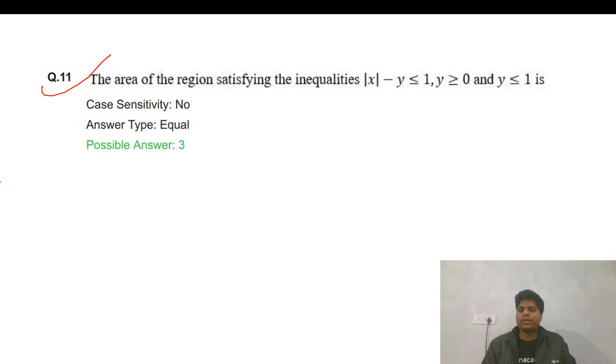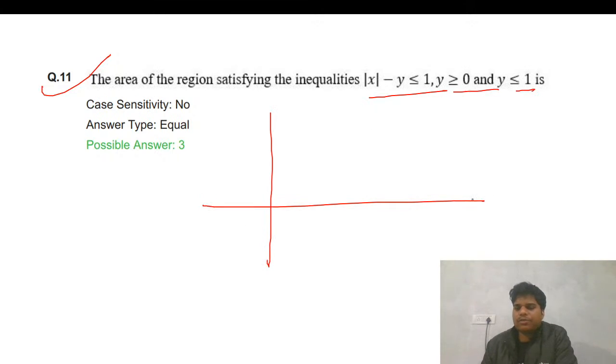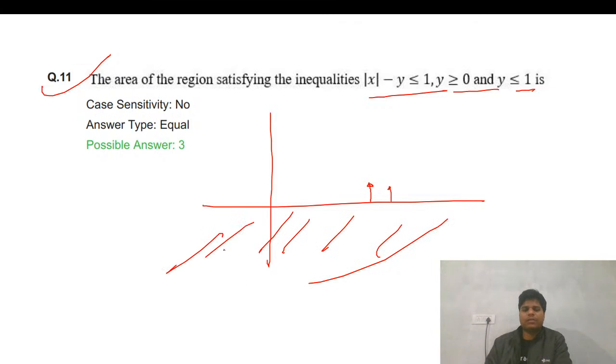Okay, so this one, the area of the region satisfying the inequalities. So we have to draw the area. Three inequalities are given. Okay, let's try to draw. Y greater than or equal to 0. Y equals 0 is this line. So they are talking about this area, y greater than 0, so there will not be any area below.